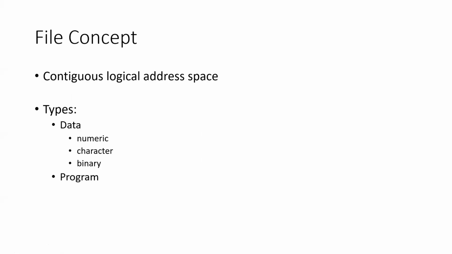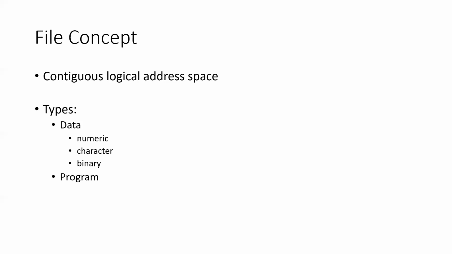So the file concept, when we consider a file, there should be a place to physically store them, and also this should be mapped into the operating system where it can easily find the file and do necessary operations, right? And then either read or write in the secondary storage, right? So when it comes to logical address space for files, the files are maintained in the logical address space, which would be continuous.